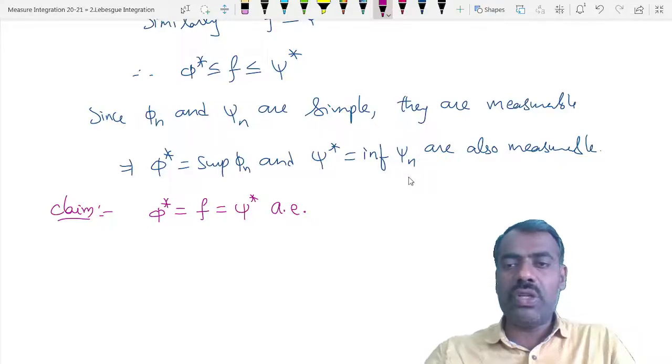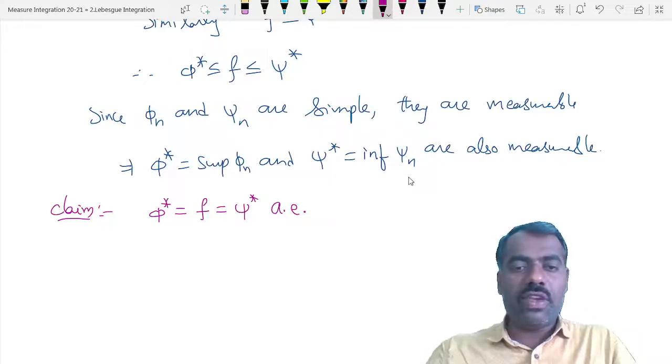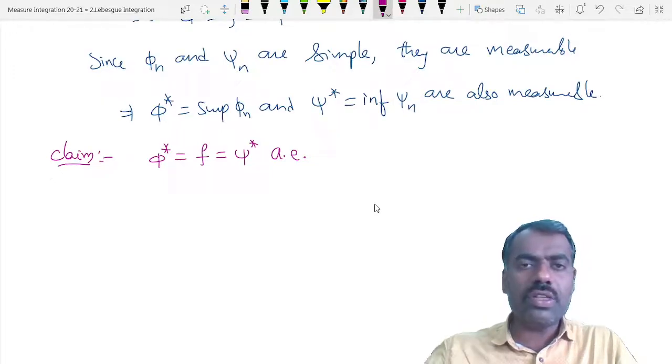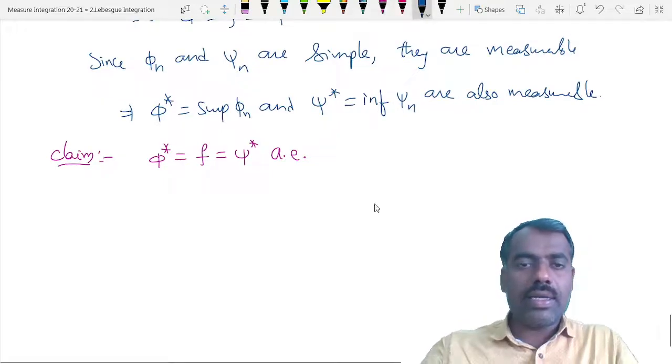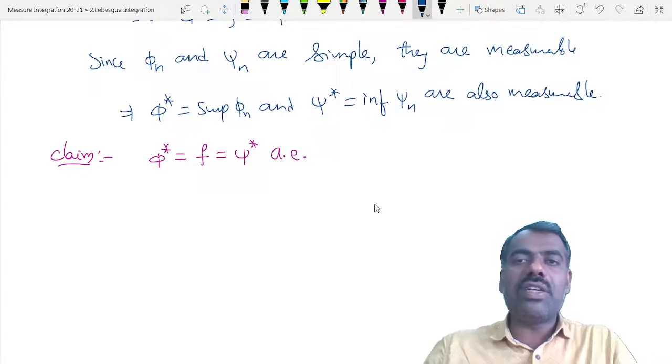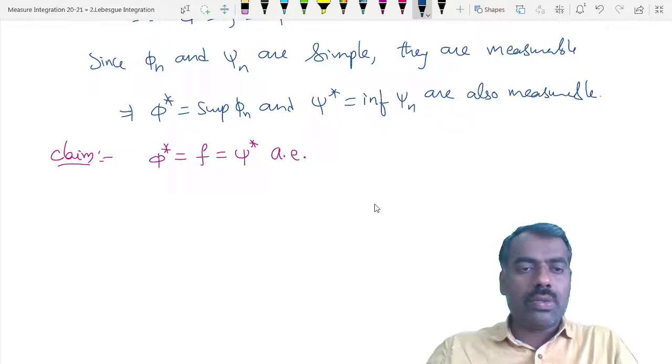These two are already, we know they are measurable. So if f is equal to g almost everywhere, then we are done, right? So for this we'll show that if they are not equal, phi star and psi star, then the measure of that set is 0, right?